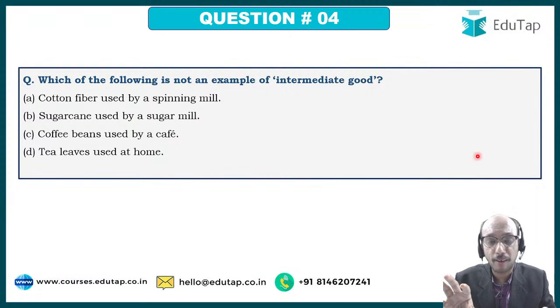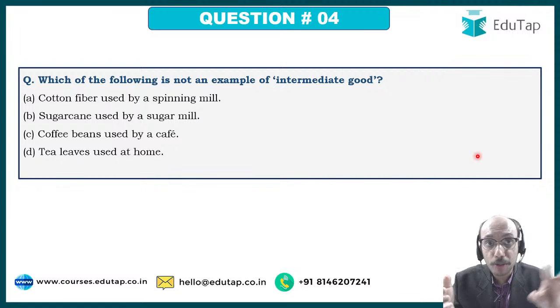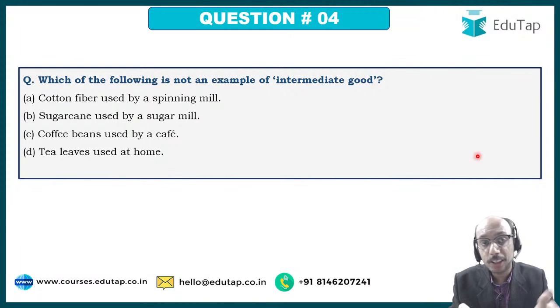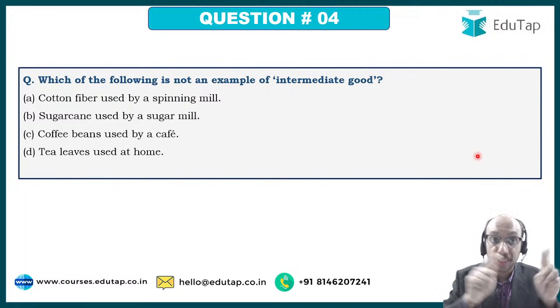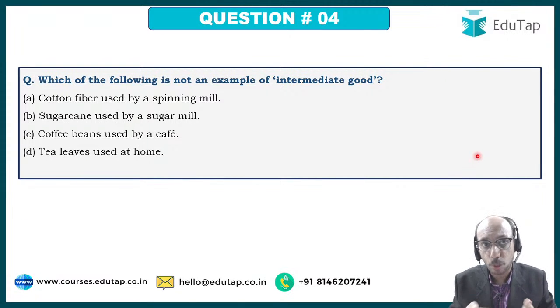Coffee beans used by a cafe. You want to drink coffee, but that doesn't mean coffee beans will help you directly. So coffee beans are roasted or something like that, right? And then your coffee is prepared and so on and so forth. So coffee beans are again an example of an intermediate good. And finally, that coffee which is poured into a mug and provided to you, that is the final thing. So coffee beans used by a cafe is also an example of an intermediate good. Tea leaves used at home. Those tea leaves have now left the production process, right? And they have come home. So the tea leaves used at home, consumed at home, are not an example of an intermediate good, and therefore the right answer to this question is D.